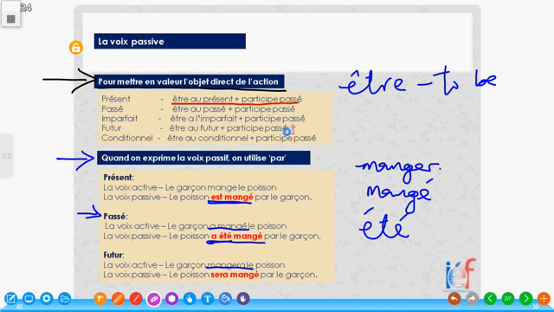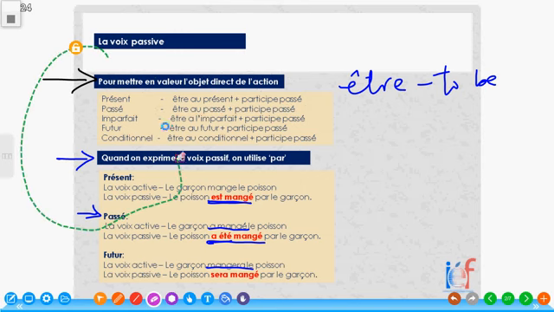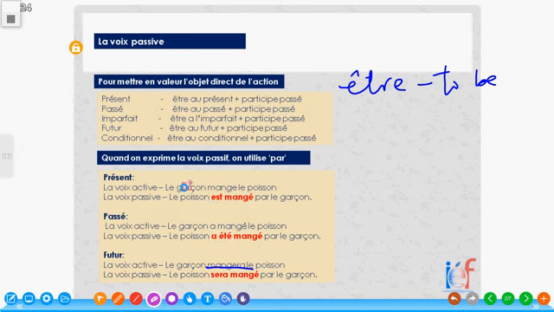So we have le poisson sera mangé par le garçon. So the fish will be eaten by the boy, not would be eaten. The fish will be eaten by the boy because we are expressing future tense, futur. Le poisson sera mangé par le garçon.